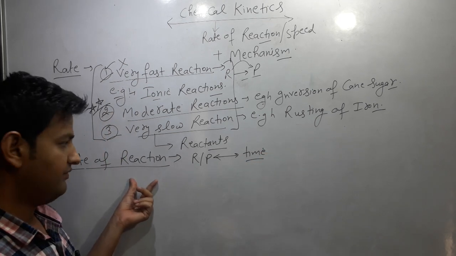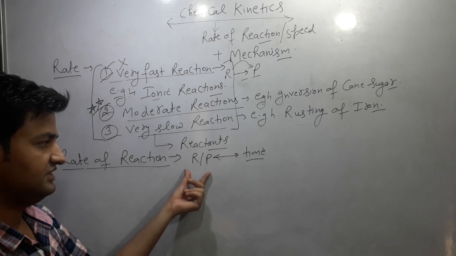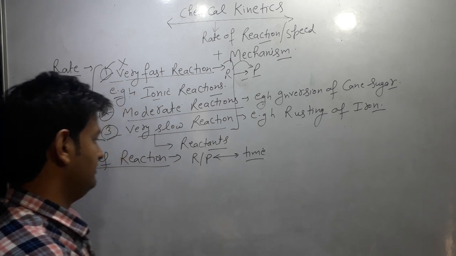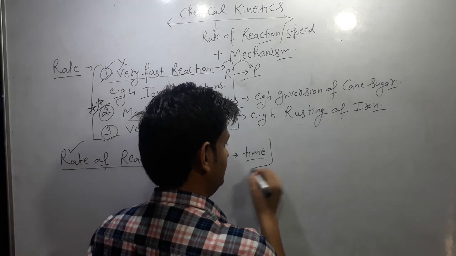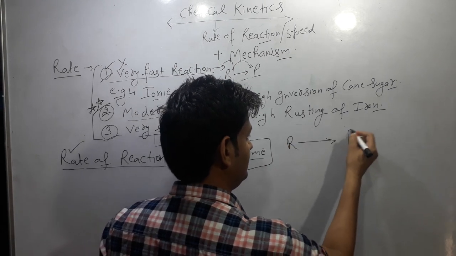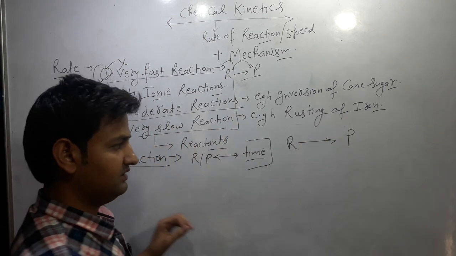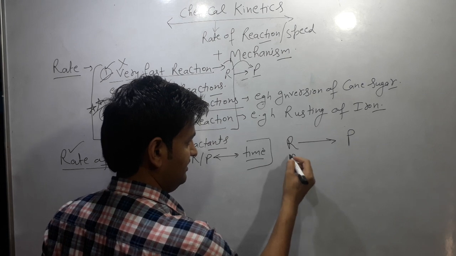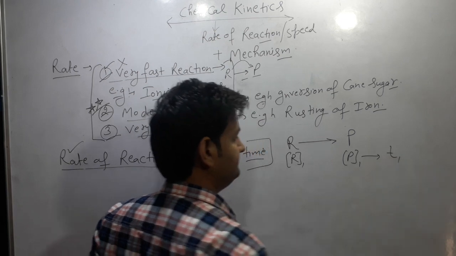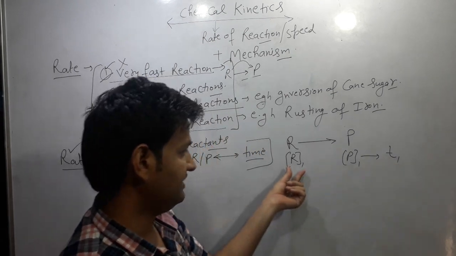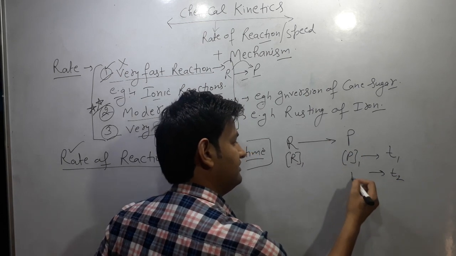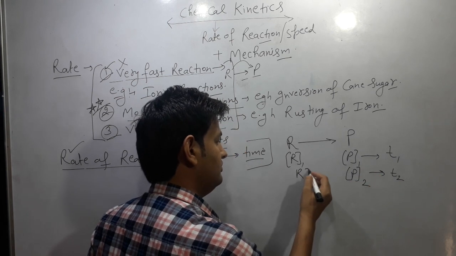To calculate the rate of reaction, we consider a hypothetical reaction, R converts into P. Let the concentration of reactant be R1 and of product be P1 at time T1, and at time T2 the concentrations of reactant and product are R2 and P2.